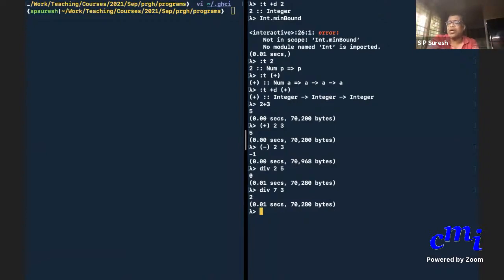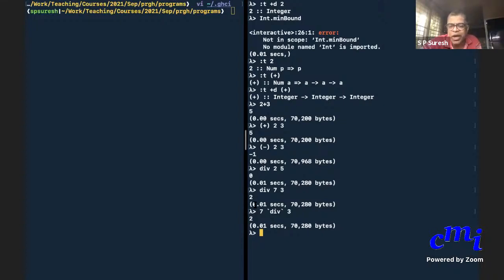But you might feel that it is cumbersome to write div first. You want to write it like an expression. You can do that. You say 7 div 3 within backticks, as we call it. This back quote, which you will usually find under the tilde on your keyboard. So this tells you that you can always move from any operator, you can make it into a function by putting parentheses.